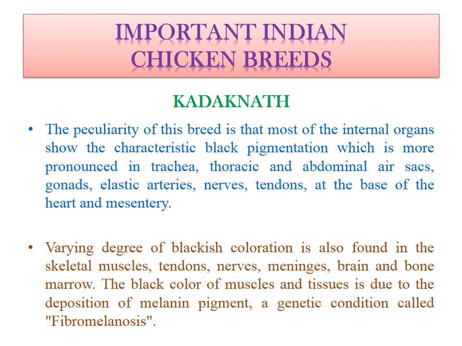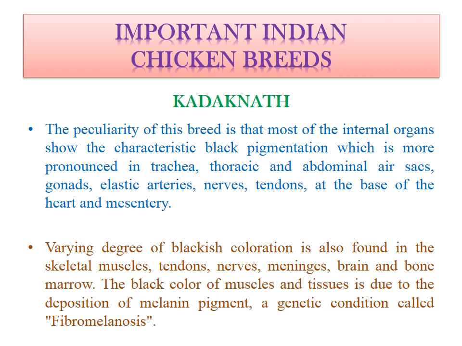The peculiarity of this breed is that most of the internal organs show characteristic black pigmentation. As I said, not only the plumage but their meat as well as their internal organs also will have somewhat blackish pigmentation, such as trachea, thoracic and abdominal air sac, gonads, elastic artery, nerves, tendons, etc. Varying degrees of blackish coloration are also found in skeletal muscle, tendons, nerves, meninges, brain and bone marrow.